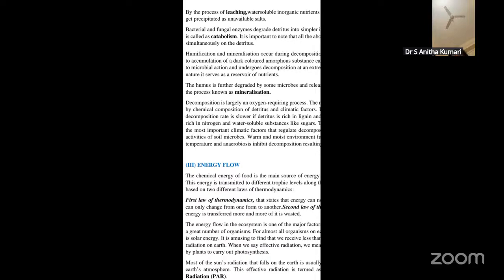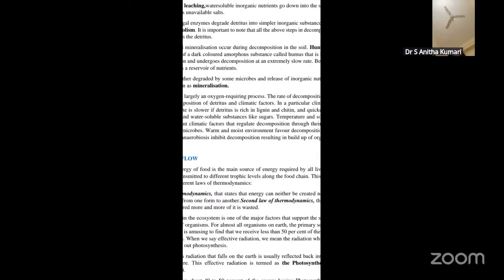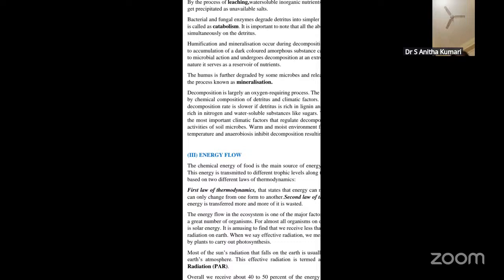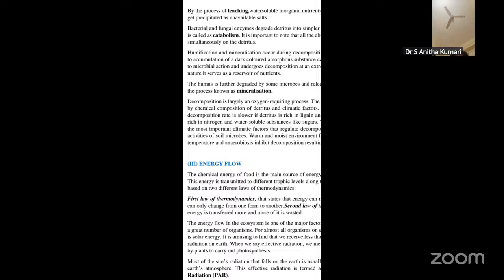Now, what do you mean by energy flow? The chemical energy of the food is the main source of energy, which is required by all living organisms. And this energy is transmitted to different trophic levels along the food chain. This energy flow is based on two laws of thermodynamics. The chemical energy of the food that we take in is very essential. It has to be transmitted between the different organisms. Here the trophic levels correspond to each and every organism.